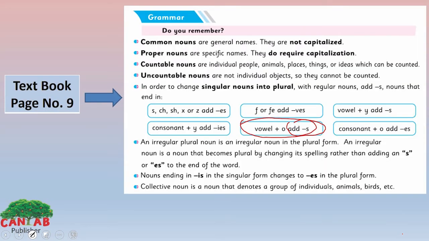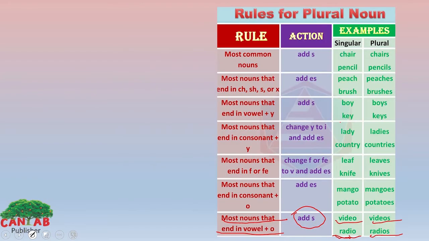Now look at the last and the sixth way of changing singular to plural. Consonant plus o. When a word ends with consonant plus o sound, we add es. Like how? Look at the examples. Most nouns that end in consonant plus o, we add es, like mango, mangoes, potato, potatoes. We simply add es at the end to make it plural.